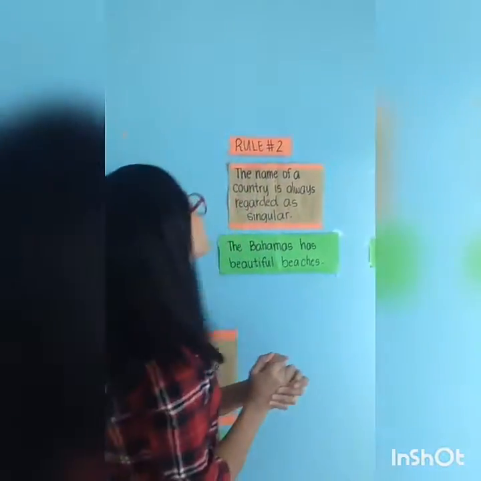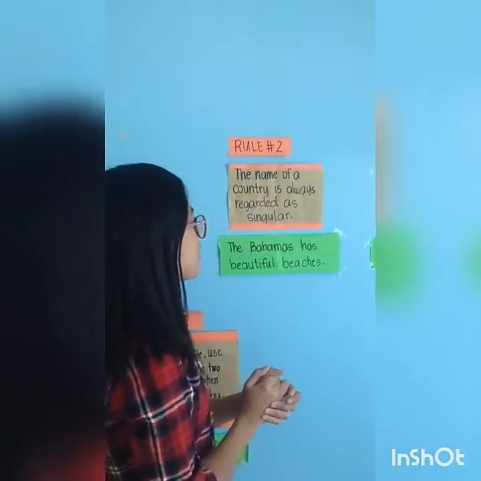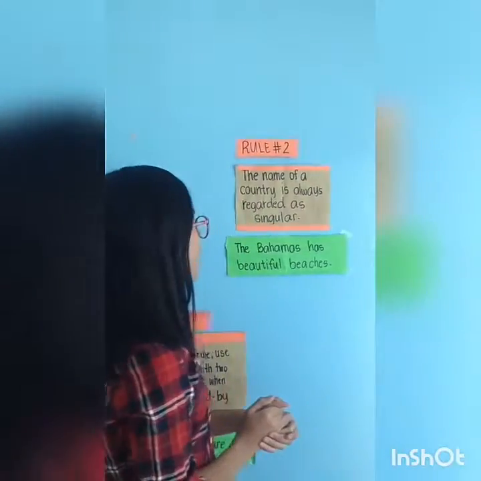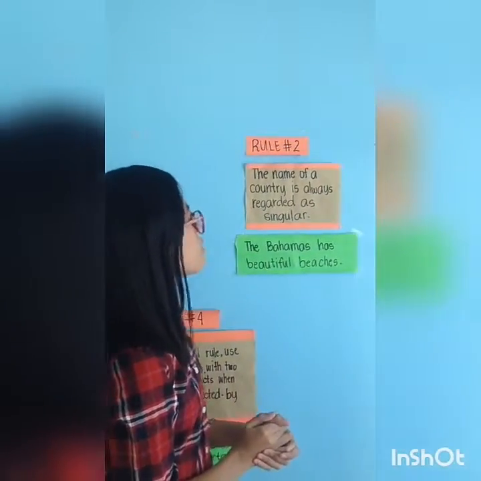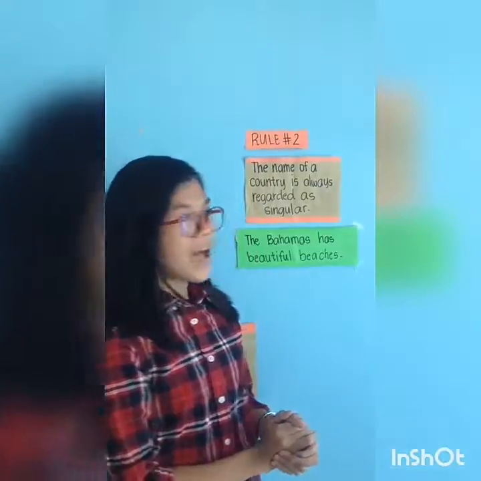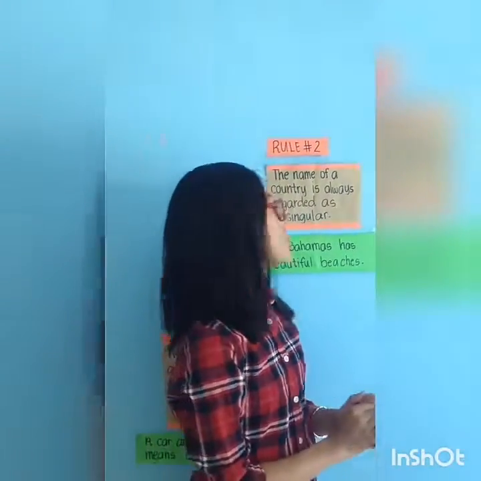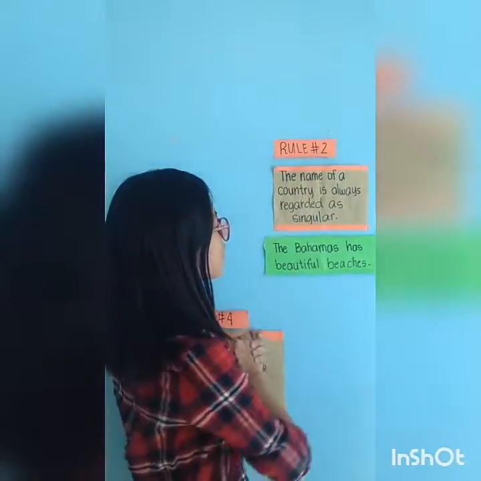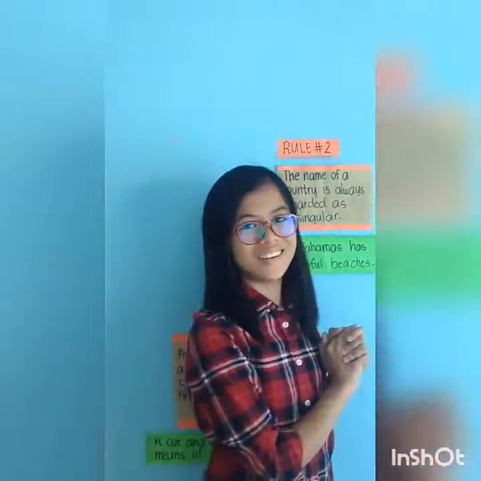Rule number 2. The name of a country is always regarded as singular. Example, the Bahamas has beautiful beaches. So our country here is Bahamas, then we will choose singular verb which is has.